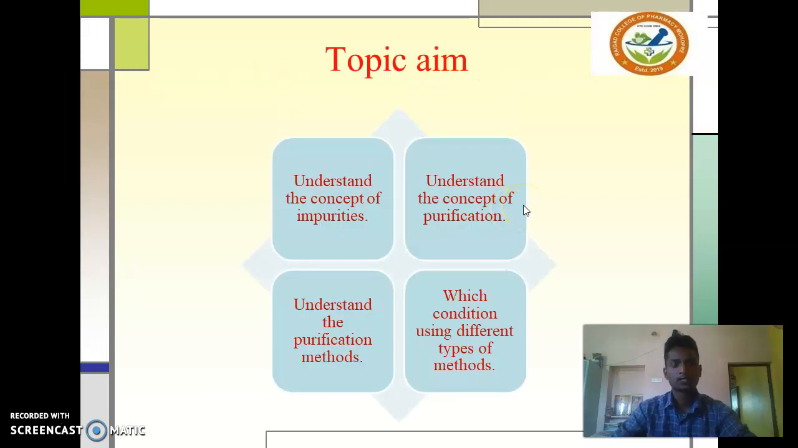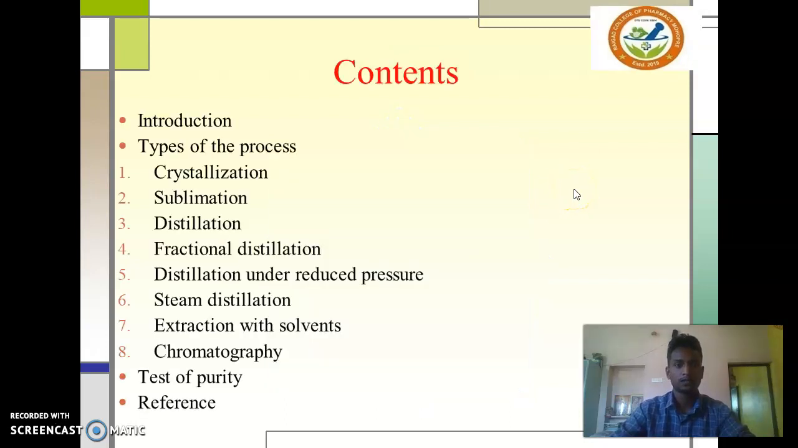Topic aim: understand the concept of impurities, understand the concept of purification, understand the purification methods, and lastly, which method to use under which condition, using different types of purification methods. These are the contents of today's topic: introduction, types of processes, various involved processes, test of purity, and reference.